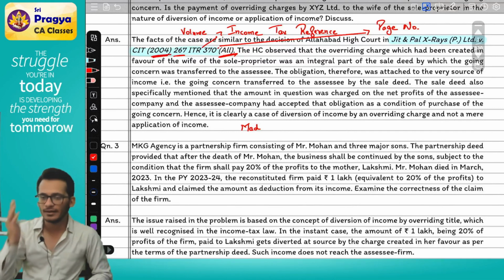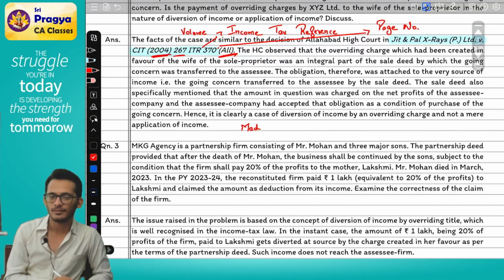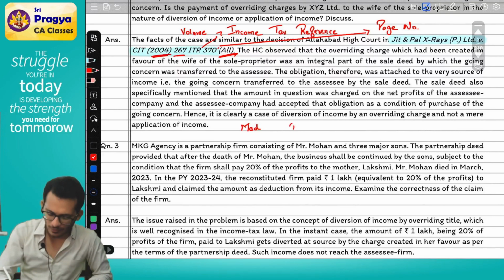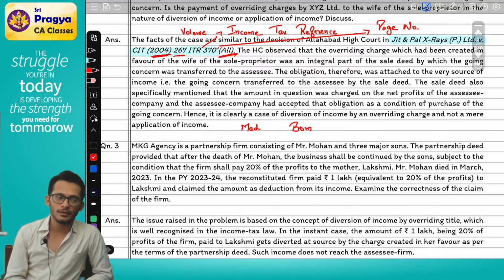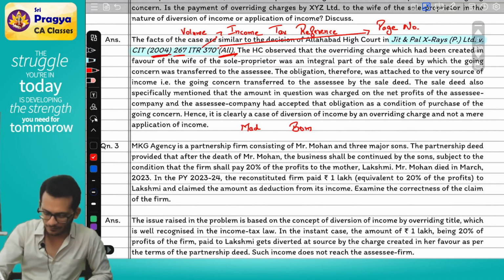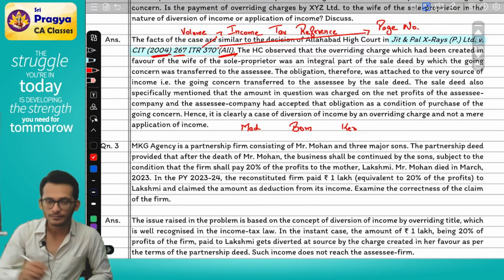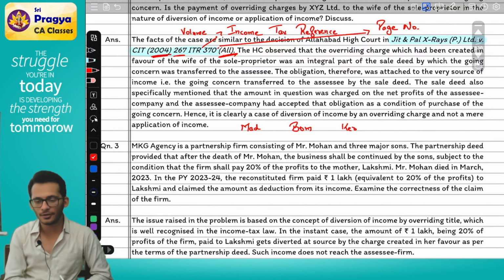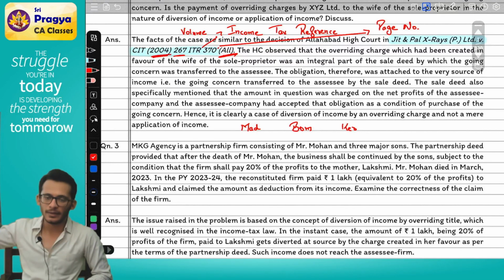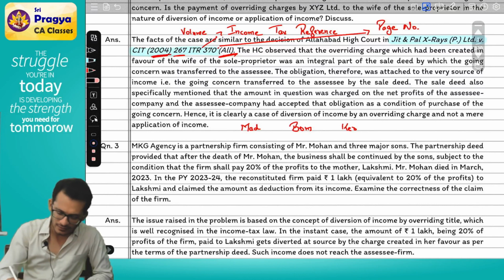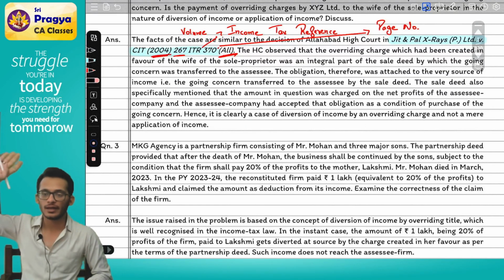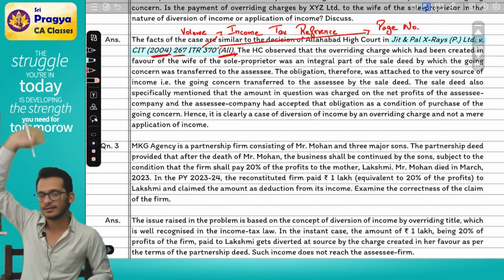They call it Madras High Court. If you have a decision of Mumbai, they will put it as Bombay, so BOM. If it is a Kerala decision, they will put it as KER. So they will put it as MAD, Bombay, Kerala. So what will happen is at the last you will see some wording. That wording will help you understand which decision you are looking at. Are you looking at Allahabad or something else?